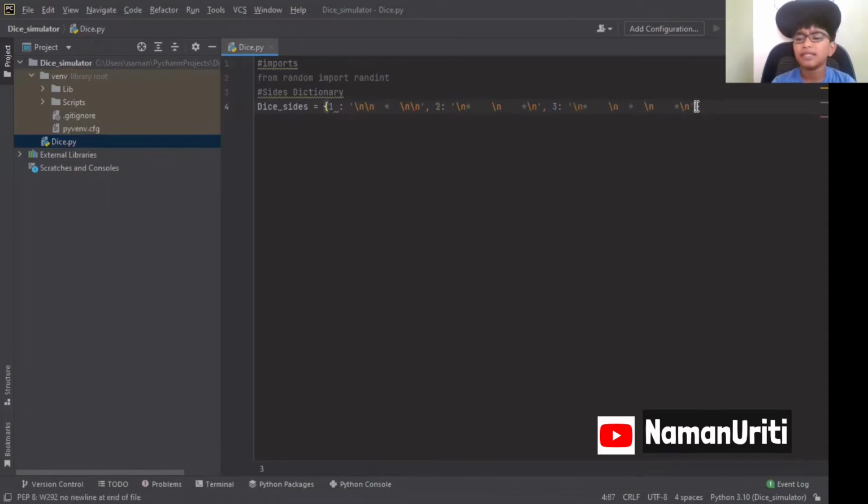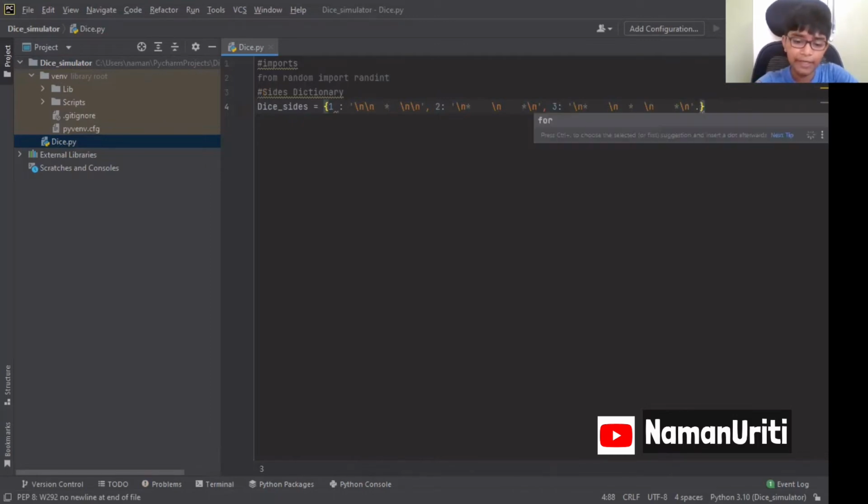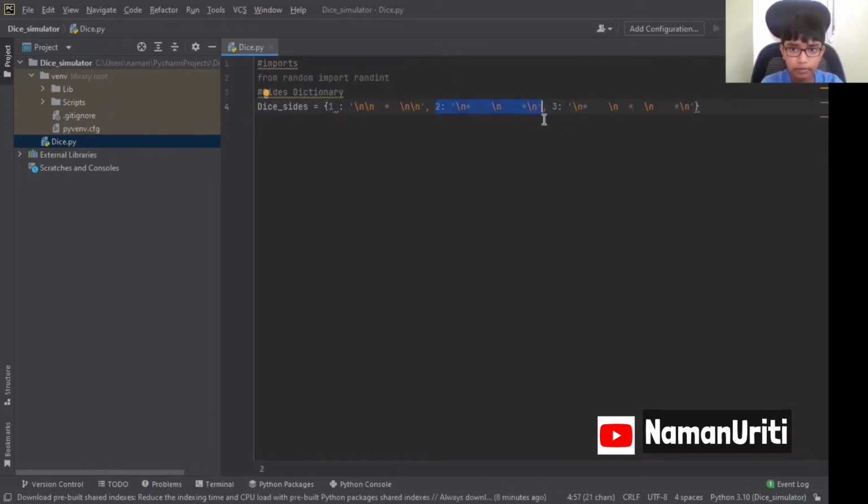Now for 4, it's simple. You could do like this itself. So for 3, for 4, we are going to use the same second template.